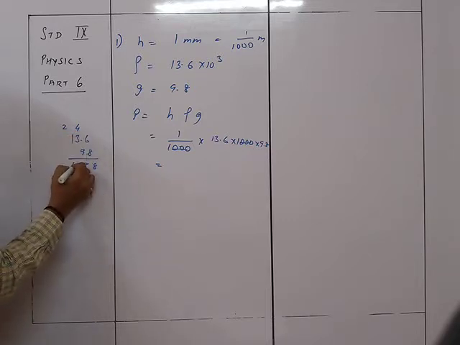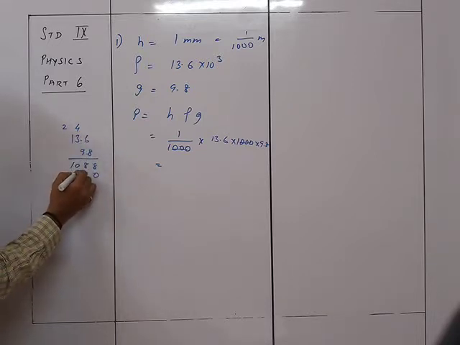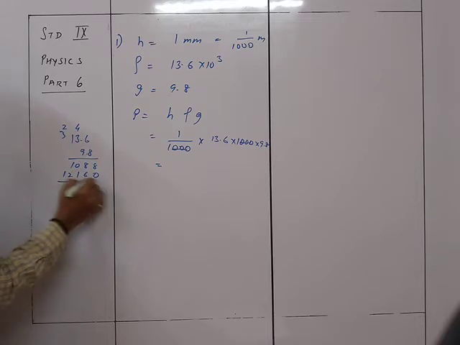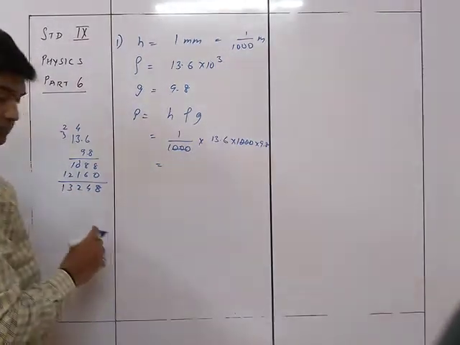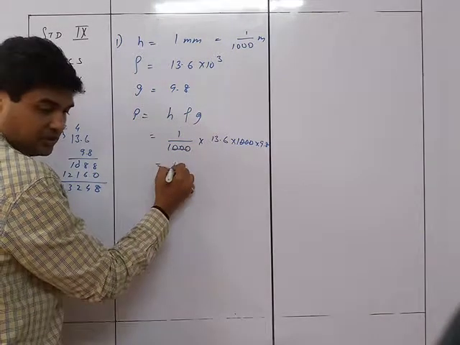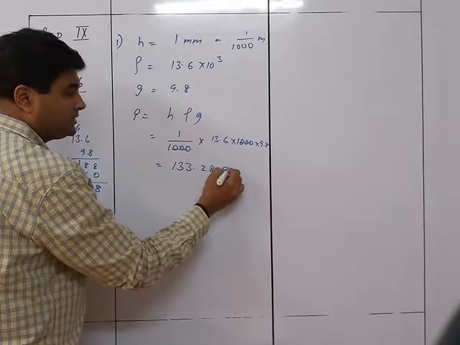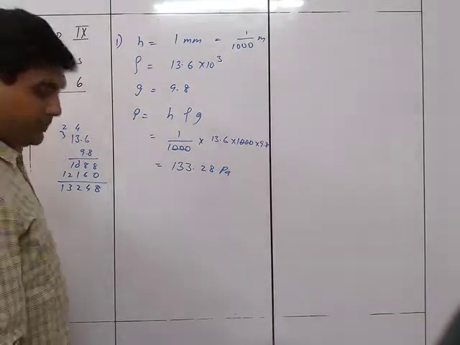Some calculation. So the answer is 133.28 Pascal. Let's just check the calculations. Yeah, it is 133.28 Pascal.